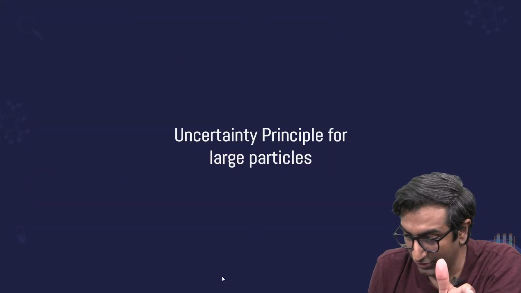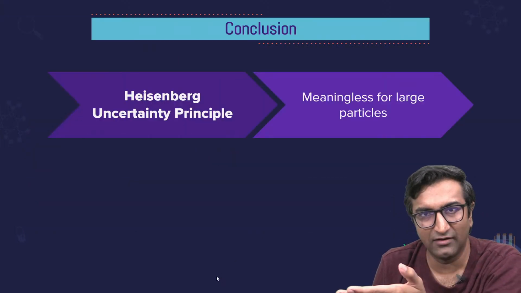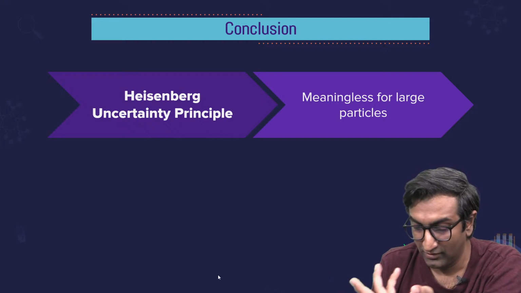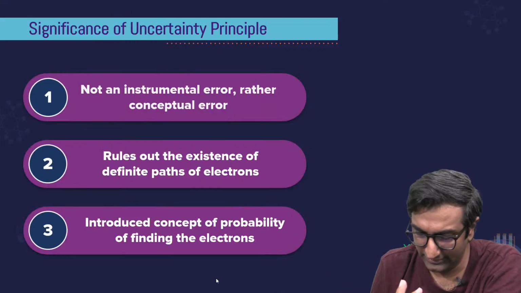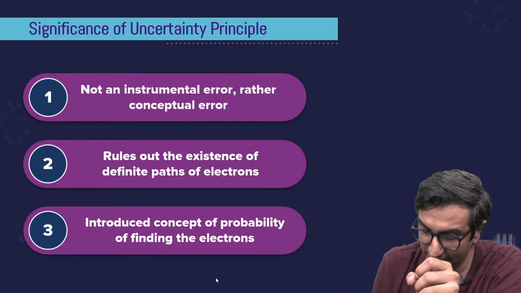For a large particle, it's not going to work. I've already told you, right? Just like the wavelength for a large particle is useless, the uncertainty is not useful either, right? So here is the general idea.